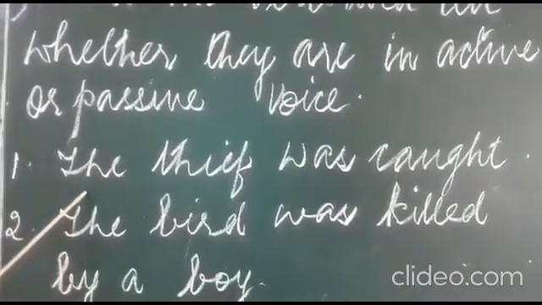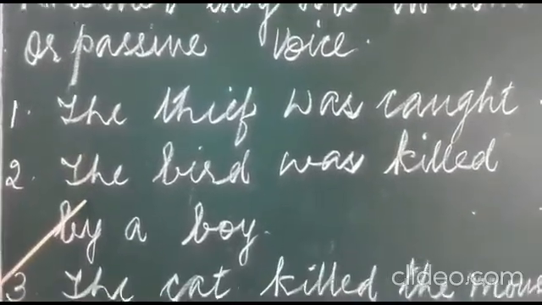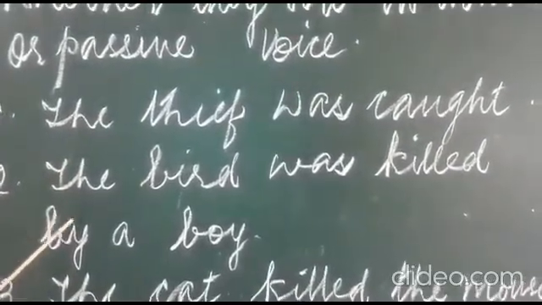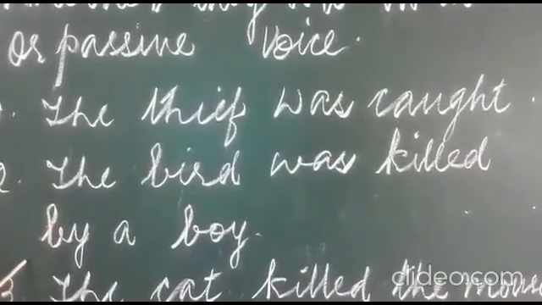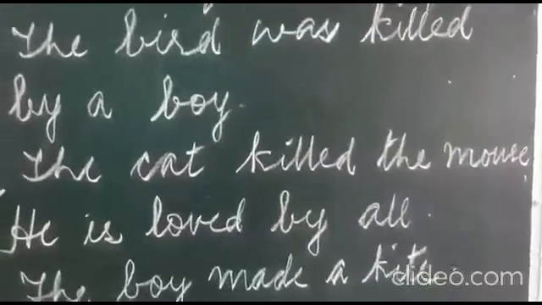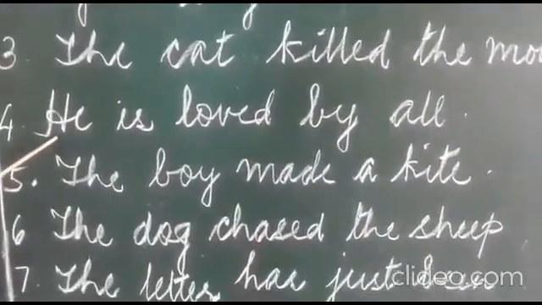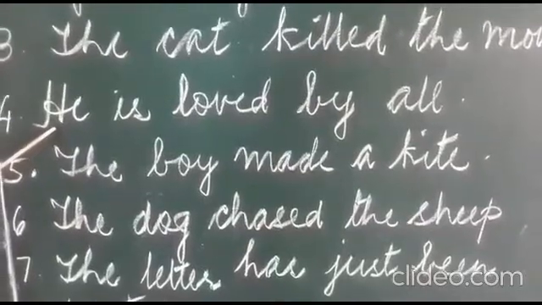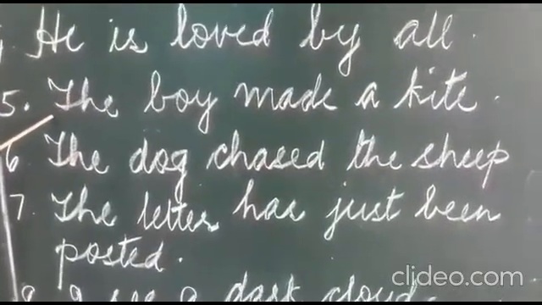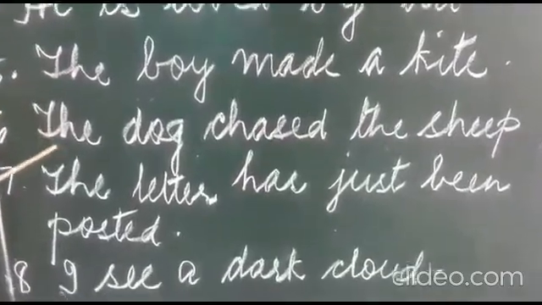The thief was caught. The bird was killed by a boy. The cat killed the mouse. He is loved by all. The boy made a kite.